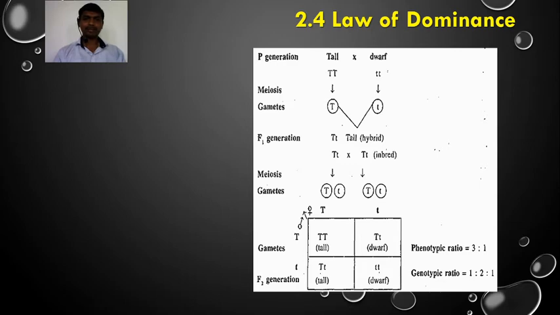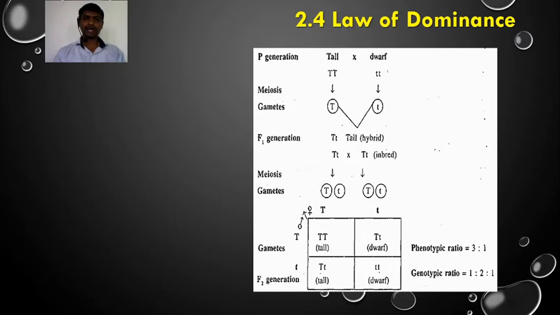When the union takes place between the gametes during fertilization, it produces the F1 generation having the genotype capital T small t. So all tall plants appeared in the F1 generation. From this cross, Mendel stated that when a cross is made for a single pair of characters, only one character of the pair appears in the F1 generation.